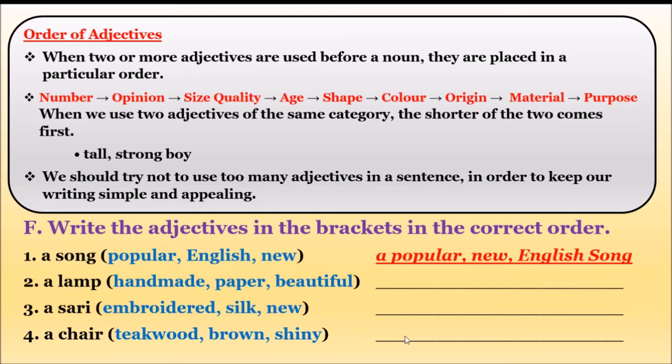A shiny. Is there any age? No. Is color there? Sorry, is shape there? No. Color they have given. So write color. A shiny, brown. Is origin there? No. Material? Yes, the material is teak wood. So the answer is a shiny, brown, teak wood chair.